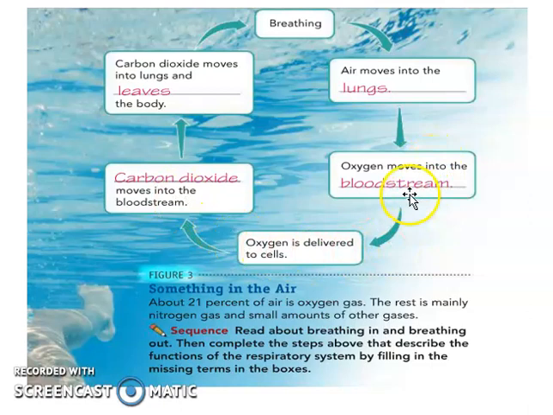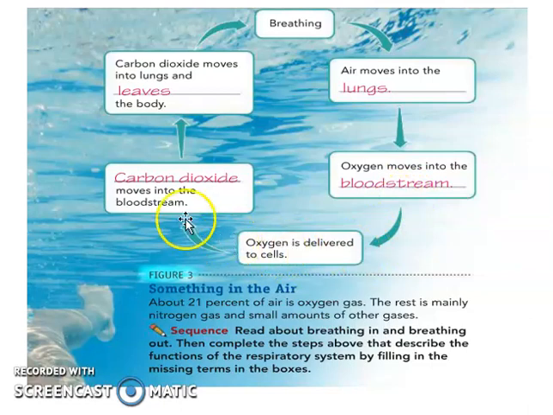After the lungs and then the bloodstream processed that all the way, it created a waste product. That waste is carbon dioxide, and then it moves back again to the bloodstream. Remember, the oxygen passes the bloodstream and then it proceeds to the cell.